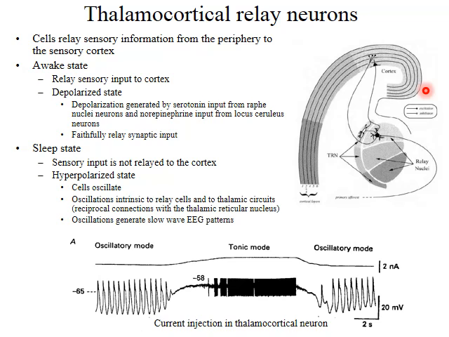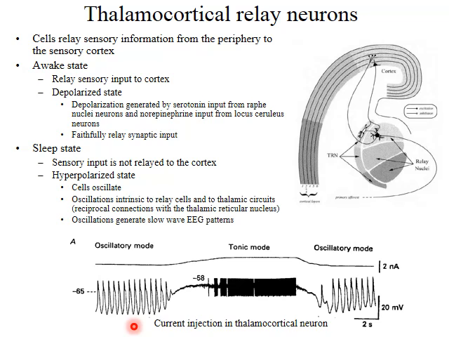In addition, there are reciprocal connections between these thalamocortical relay neurons and neurons in the thalamic reticular nucleus, and these reciprocal connections also lead to oscillations. These oscillations, in fact, as they are relayed through the bursty behavior to the cortex, are responsible for the slow wave EEG patterns that are seen in sleeping animals.